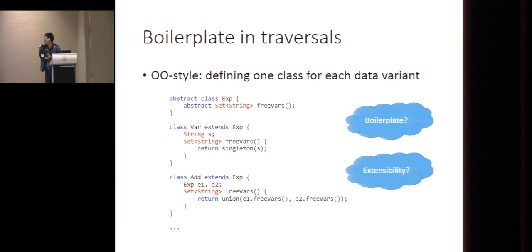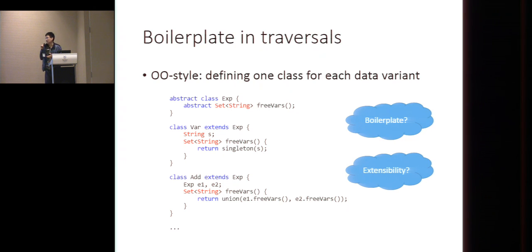And also, it is extensible on data variants, because if you add a new data variant, for example, if you want to have subtraction in an expression, you can just define a new class, sub extends this exp, and implement the traversal.